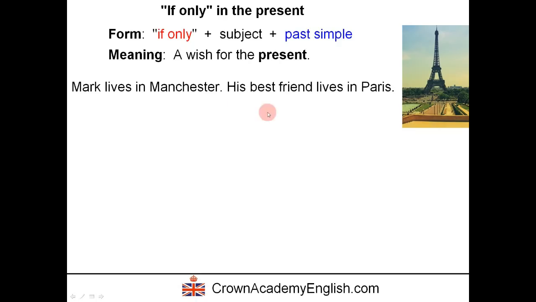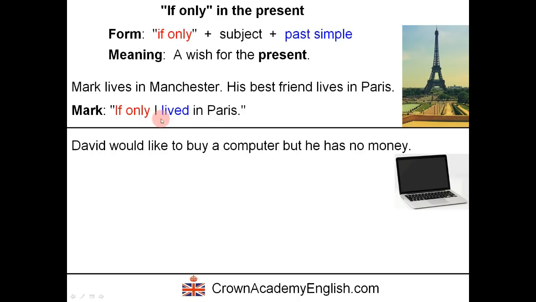Mark lives in Manchester. His best friend lives in Paris. So Mark thinks or says, if only I lived in Paris. So Mark is thinking positively about Paris. He would like to live there. He wishes he lived there. In the present. Okay, this is the present. It's a past tense, past simple. But the meaning of this is he wants to live in Paris. He's thinking about Paris in the present.